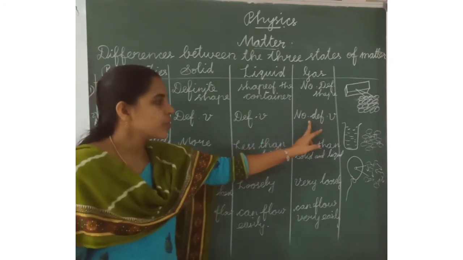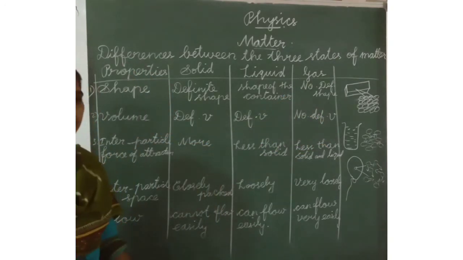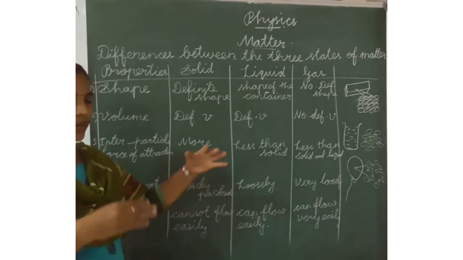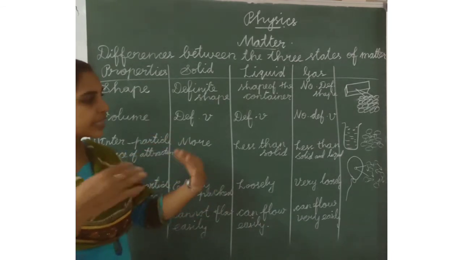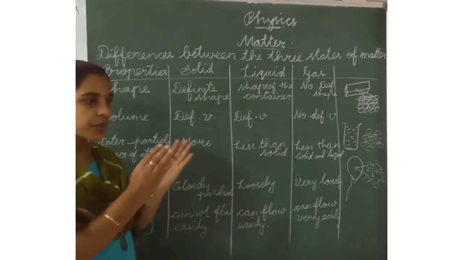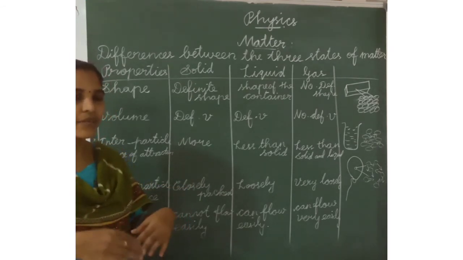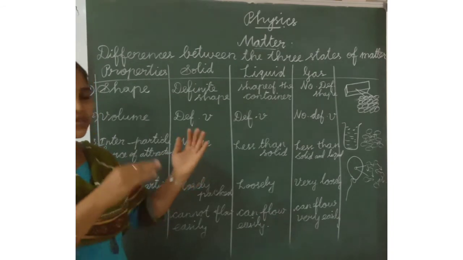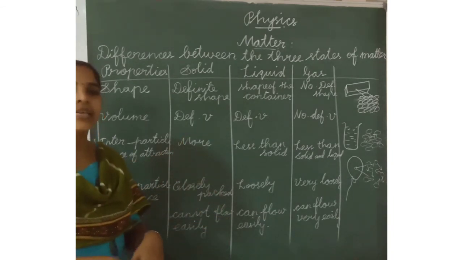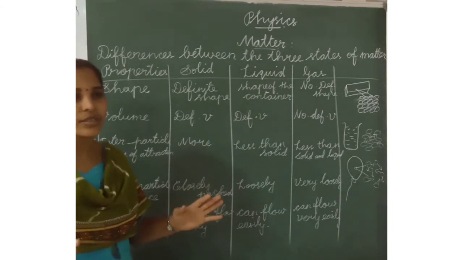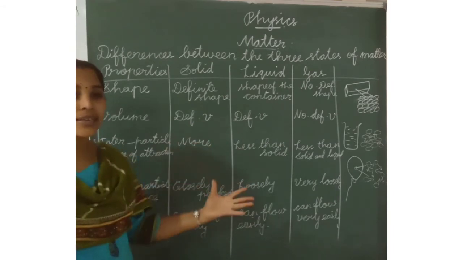Next one is no definite volume in gas. Listen, when we keep the gas in a gas cylinder or a balloon, or in a cycle tire, and move the gas from one place to another, it will spread out.